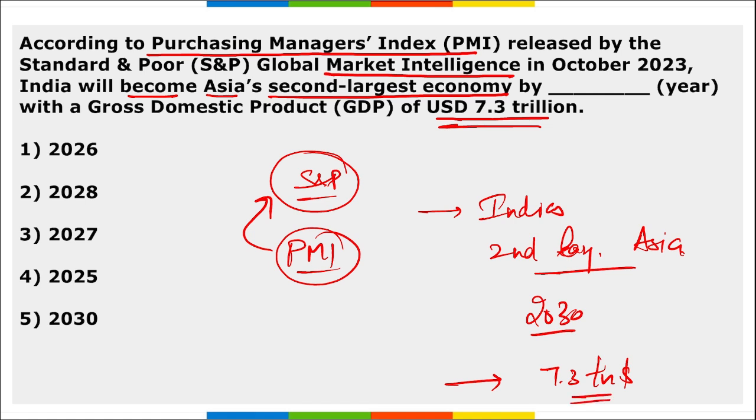Correct? And this data was released by S&P Global Market Intelligence, and the report is the Purchasing Managers Index. India will become the second largest economy in Asia by 2030 with $7.3 trillion, and on the top will be China.